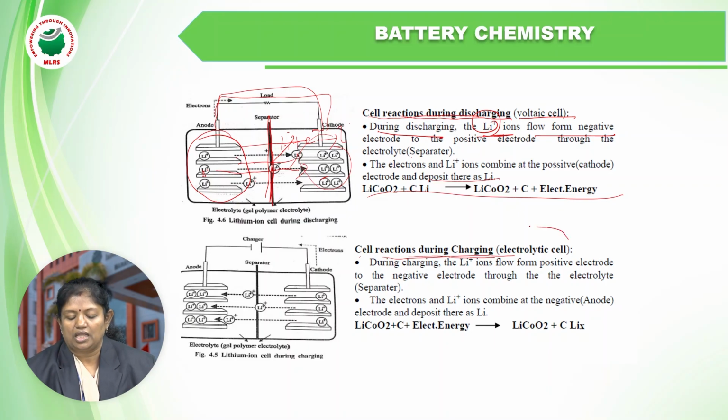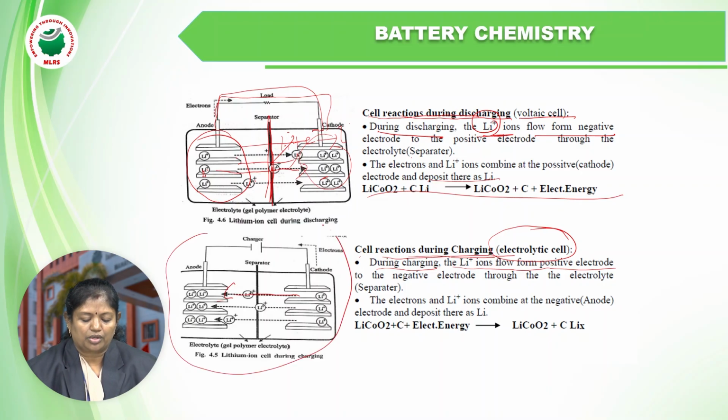During charging, it acts as an electrolytic cell, in which now what is happening? During charging, the lithium ions flow from the positive electrode to the negative electrode. You can see the movement of lithium in the diagram. In this diagram, you can see that the lithium ions are moving from the positive electrode to the negative electrode, and simultaneously the electrons move through the connected wire. And these electrons and the lithium combine at this place and are deposited as lithium metal.